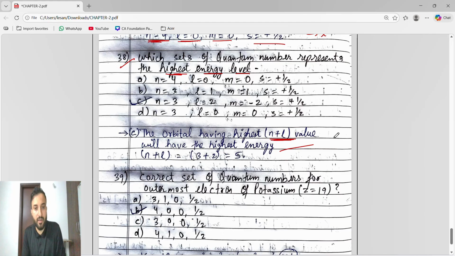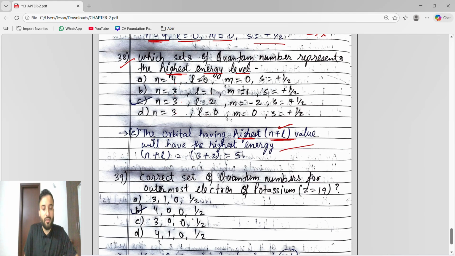So we have to add n plus L for every option, and the one having the highest n plus L value will have the highest energy level.